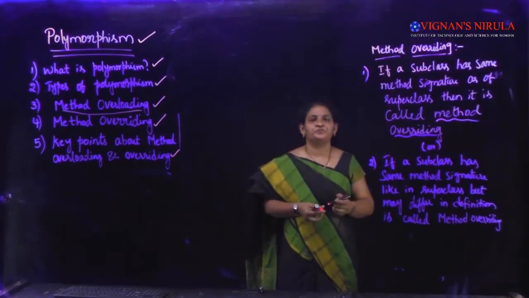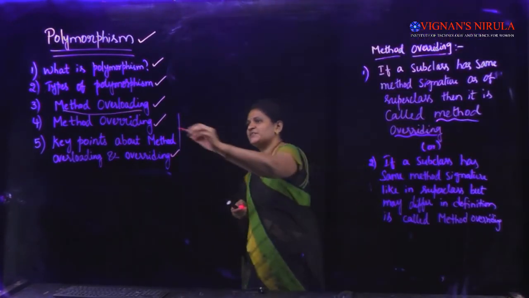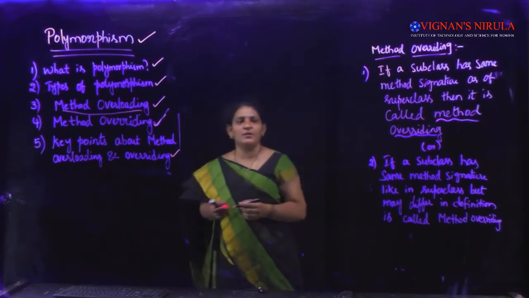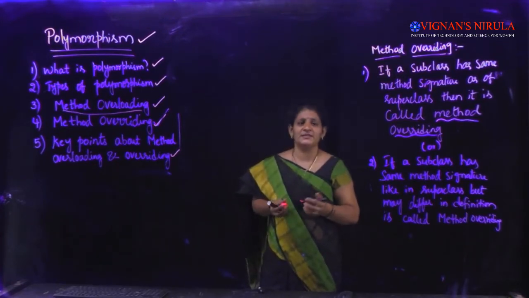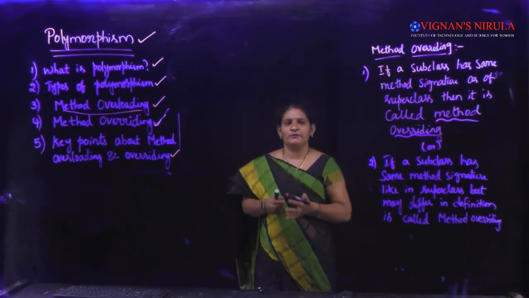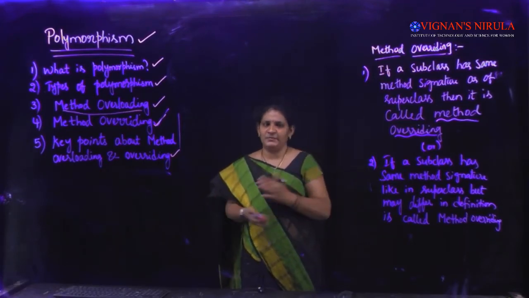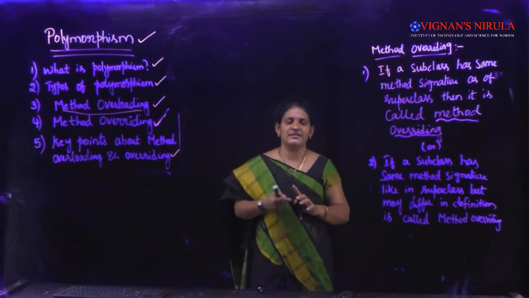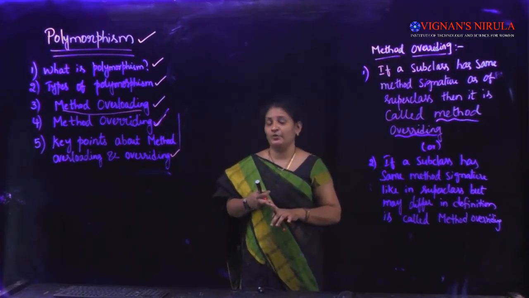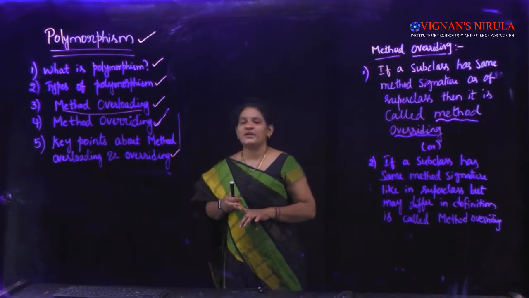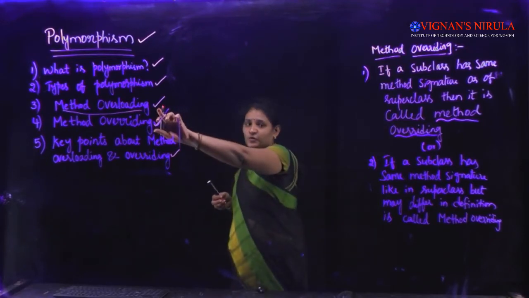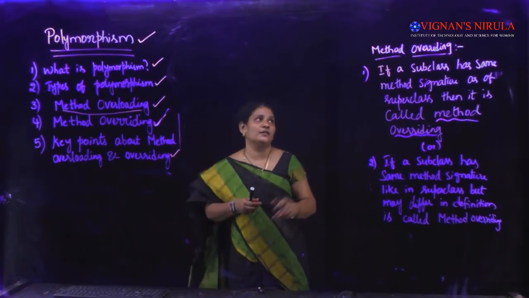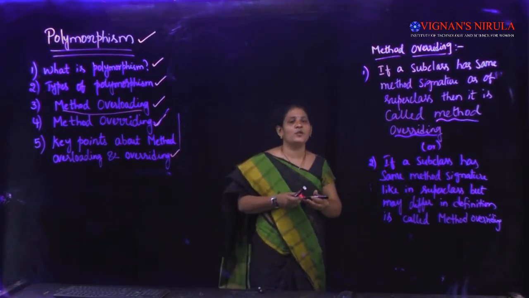Okay. So students, the next concept is method overriding. We are done with what polymorphism is. Polymorphism is an OOP concept which can be used to perform the same action in different ways. The types of polymorphism are two: compile time polymorphism and runtime polymorphism. The best example for compile time polymorphism is method overloading, and for runtime polymorphism the best example is method overriding. So now let us look at what method overriding is.